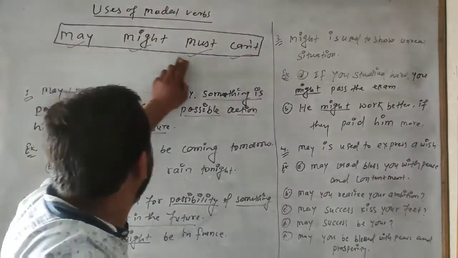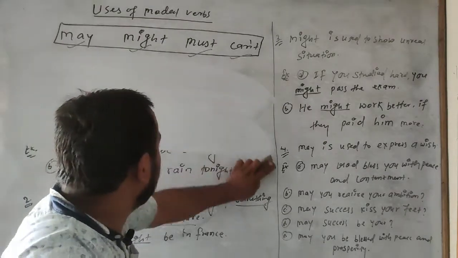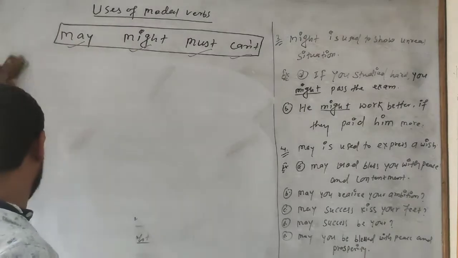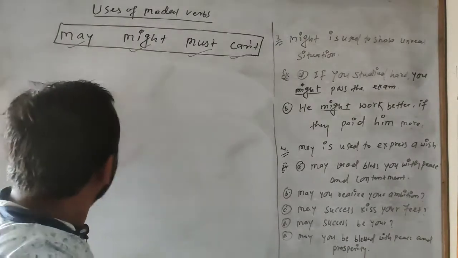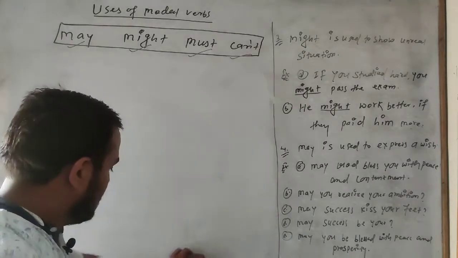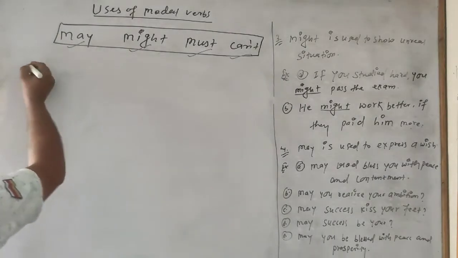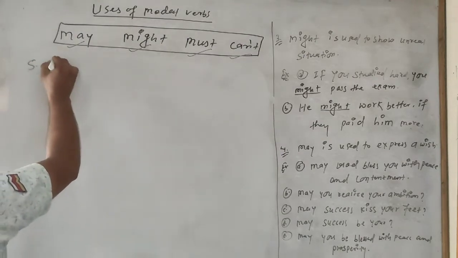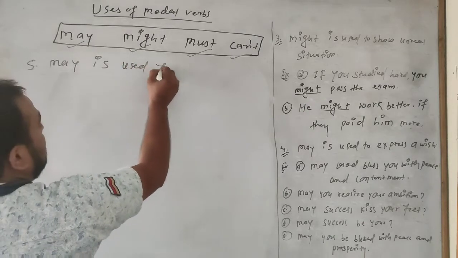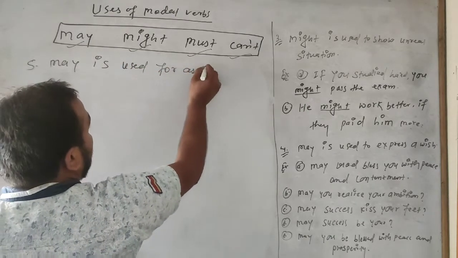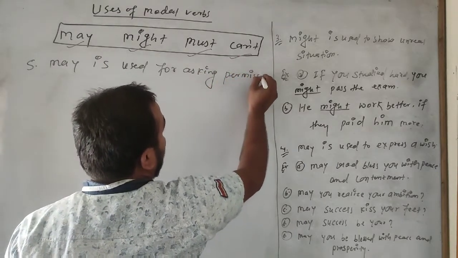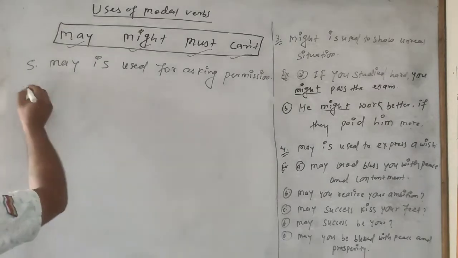Now I am going to write the 5th number here. May is used for asking permission.